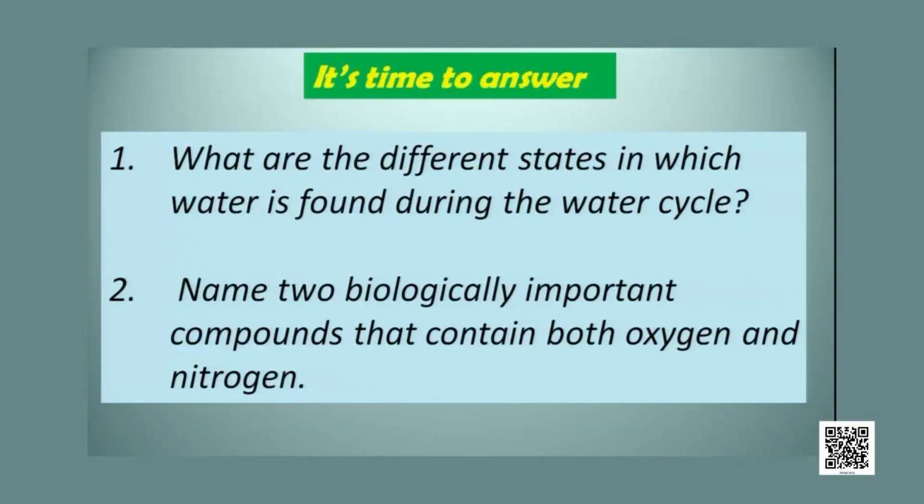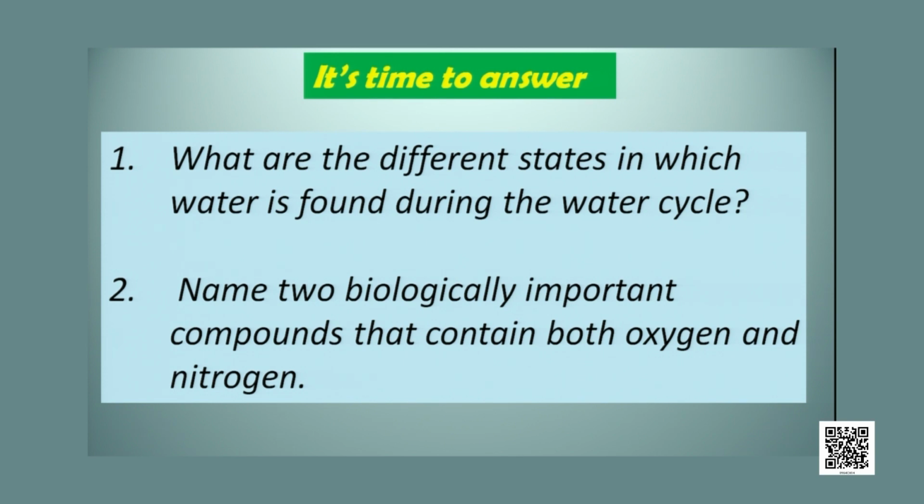Now it's again time to answer some questions. What are the different states in which water is found during the water cycle? Water is found in all the three forms during the water cycle: in solid form as snow and ice, in liquid form as water in water bodies, and in gaseous form as water vapor in the atmosphere.